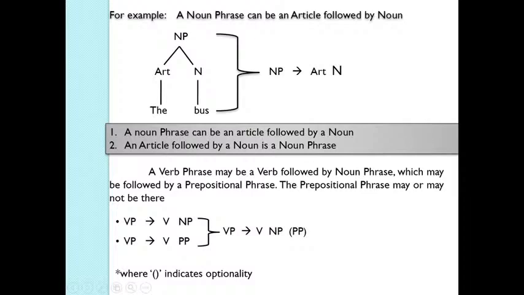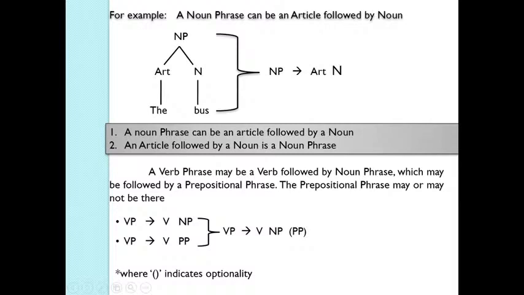A verb phrase, on the other hand, may be a verb followed by a noun phrase, which may be followed by a prepositional phrase. The prepositional phrase may or may not be there. So we can say that a verb phrase consists of a verb and a noun phrase, or the verb phrase can consist of a verb and a prepositional phrase, or a verb phrase can consist of a verb, noun phrase and prepositional phrase.